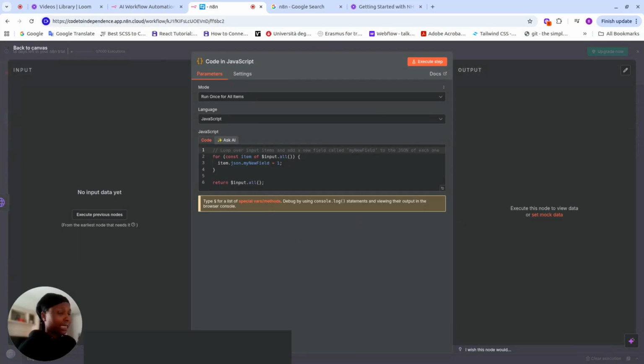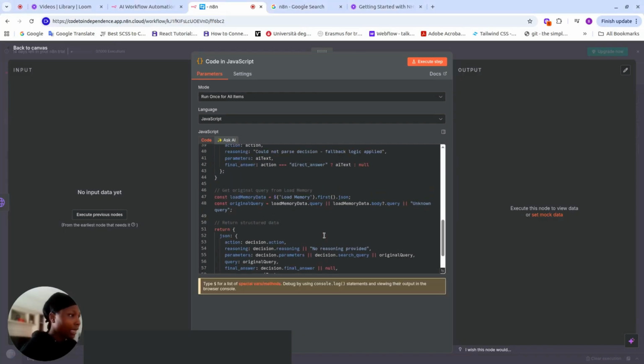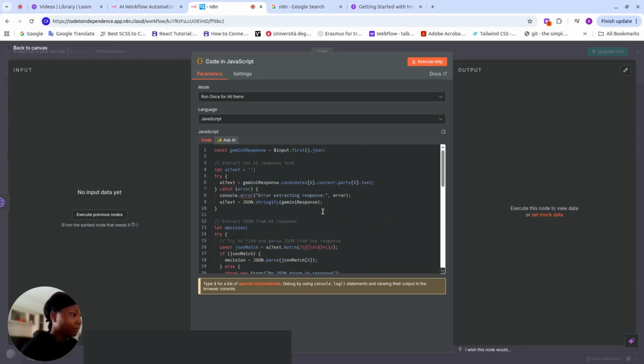So the next step is we're going to be coding. So we look for the code node, we select code in JavaScript. And here, once again, we're going to be adding code for us to understand what's going on here. So here we say run once for all items. We're picking that. Just going to copy paste the code here and then explain it, guys, for you to understand better.